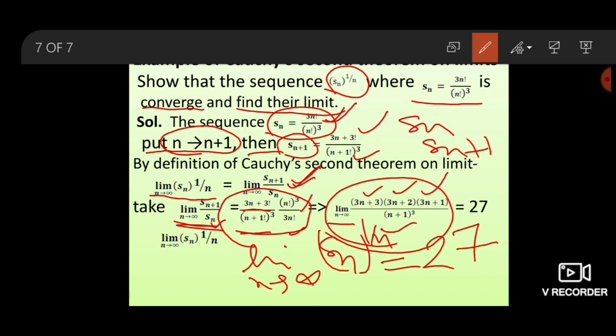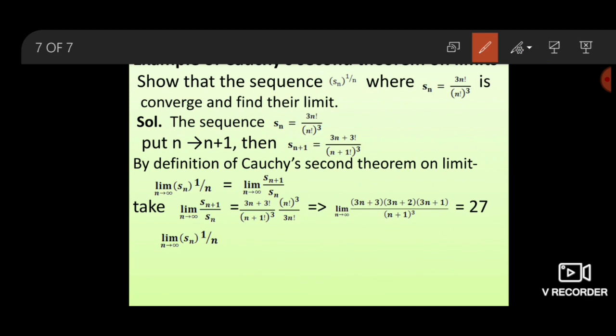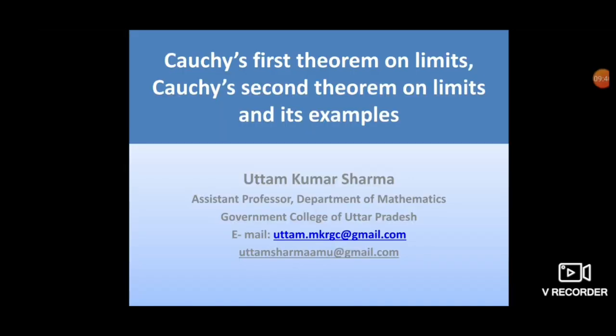By Cauchy's second theorem on limit, limit n goes to infinity Sn to the power 1 upon n converges and has limit 27.